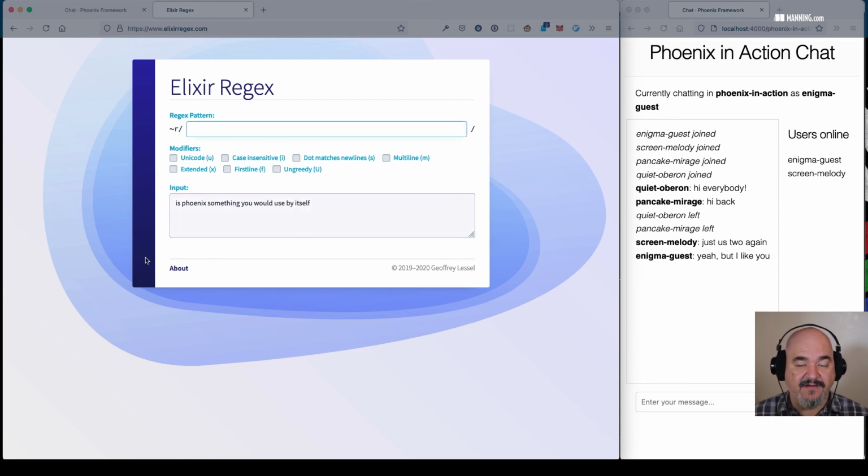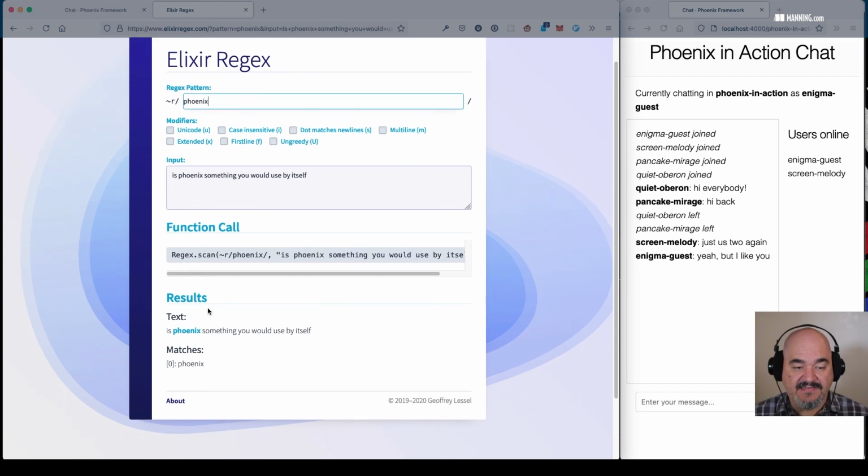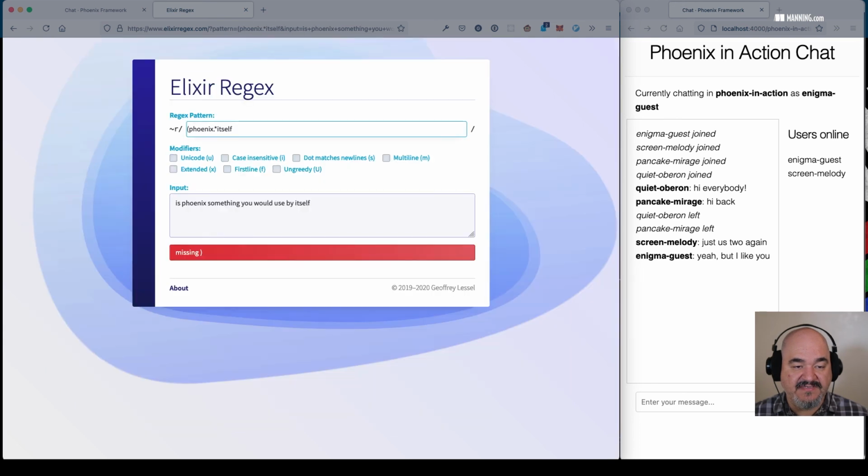And then you can start putting your pattern here. Let's say you wanted to match out Phoenix and itself. Let's see if we can do that. As you type, not only is there the function call that you need in order to copy and paste this regex into your own application code, but it also has the results and the matches, which I think is pretty cool. So in between Phoenix and then itself, it does match that, but then we can pull those parts out.